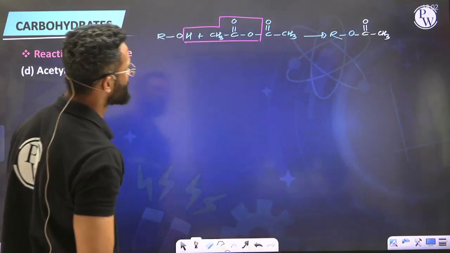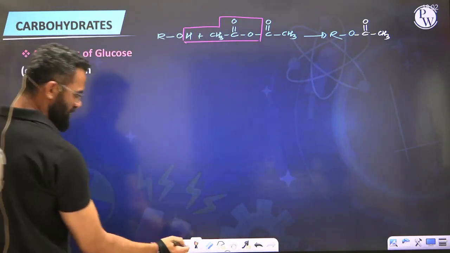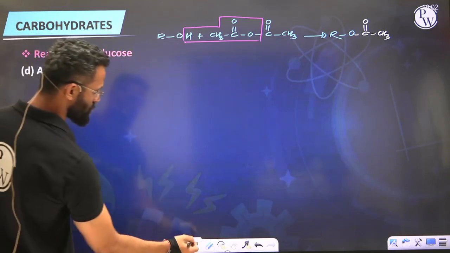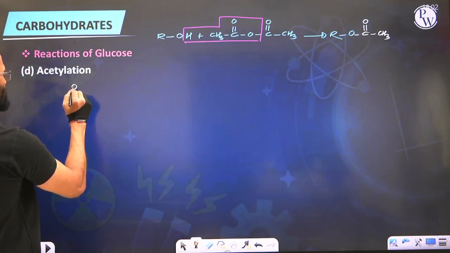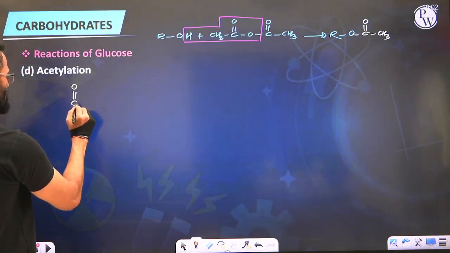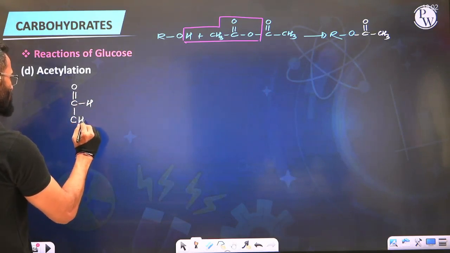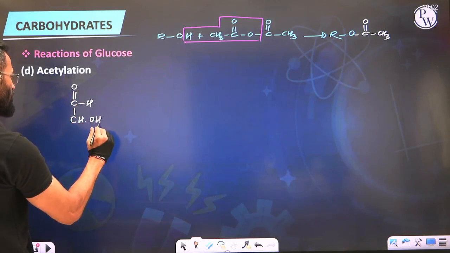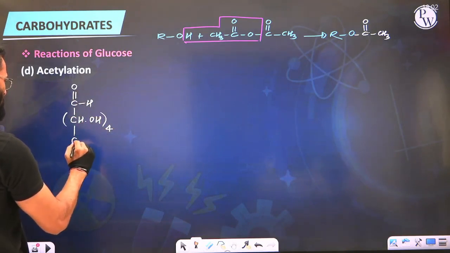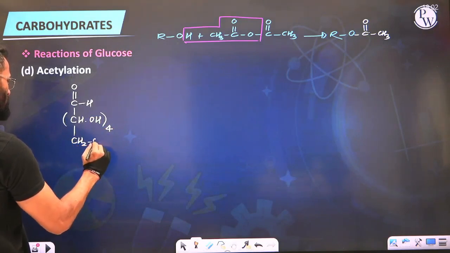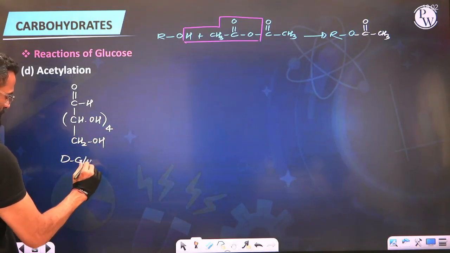So since this is a reaction of alcohol with the acid derivative, in glucose, if we draw its structure, we have first carbon aldehyde, and second carbon onwards, all are what? Alcoholic OH group. So we have got 4 secondary alcoholic groups, and the last one is also a primary alcoholic group in the molecule of D-glucose.